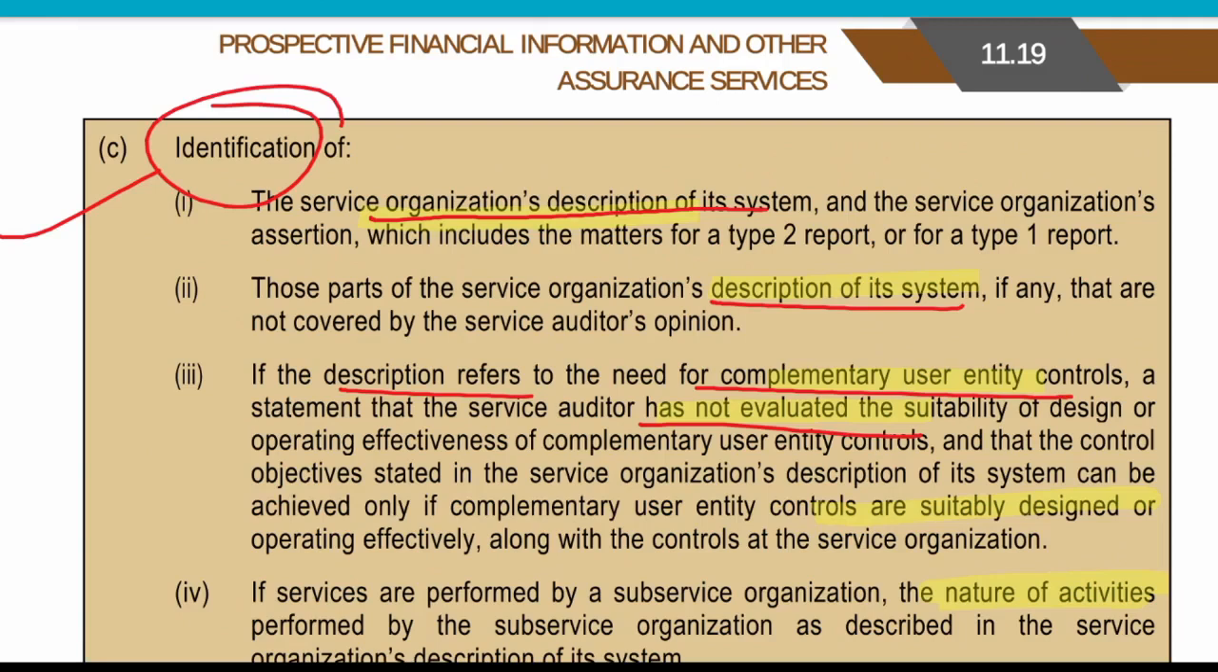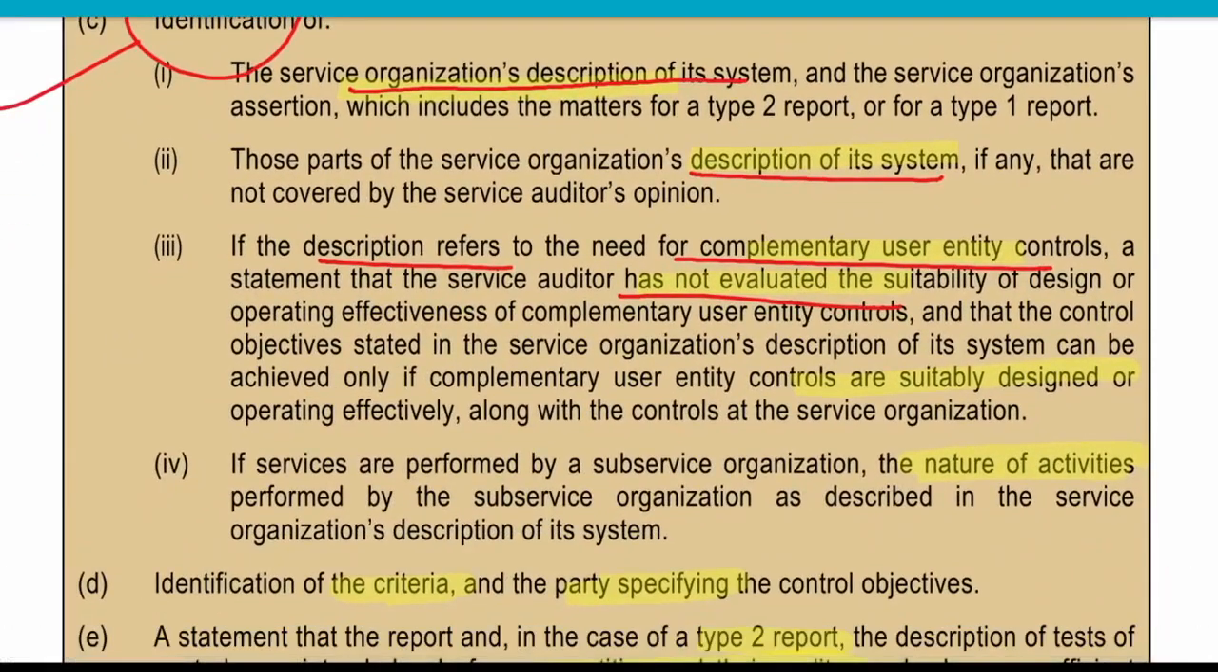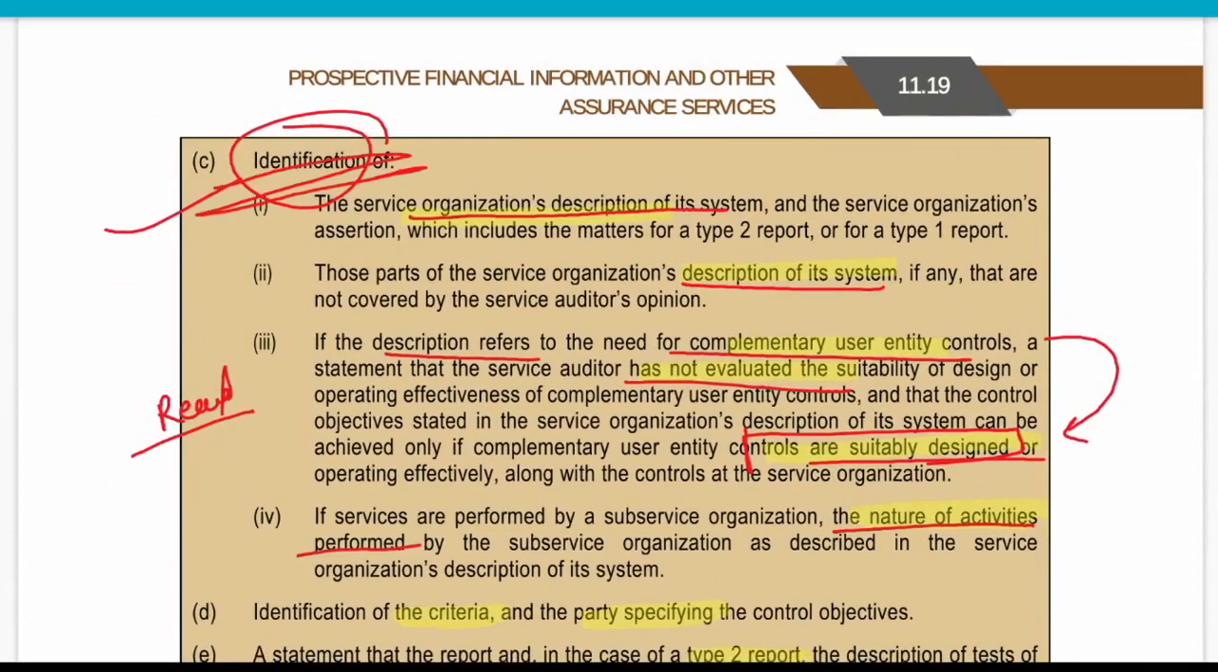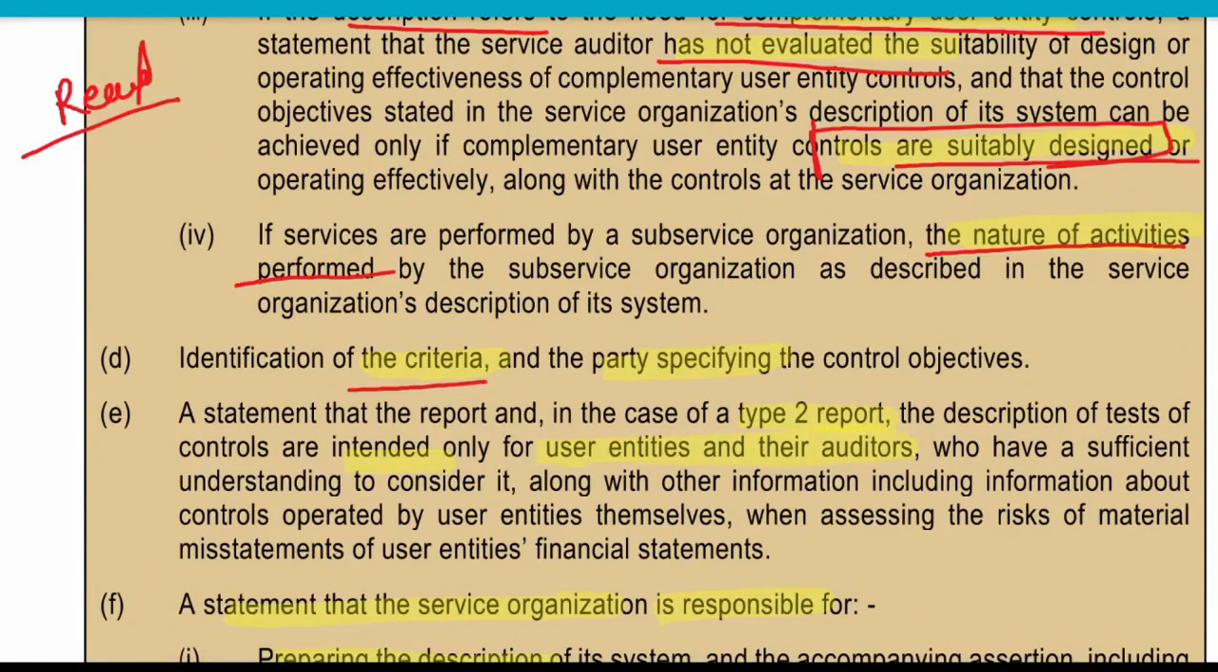But the working of other controls as well also depends upon other controls that are not tested by me. You can read it out for further detail. I would say, if services are performed by a sub-service organization, the nature of activities performed. So what all nature of activities are being performed, all the identification will be done by the service auditor in the reporting. Then identification of criteria and the party specifying the control objective.